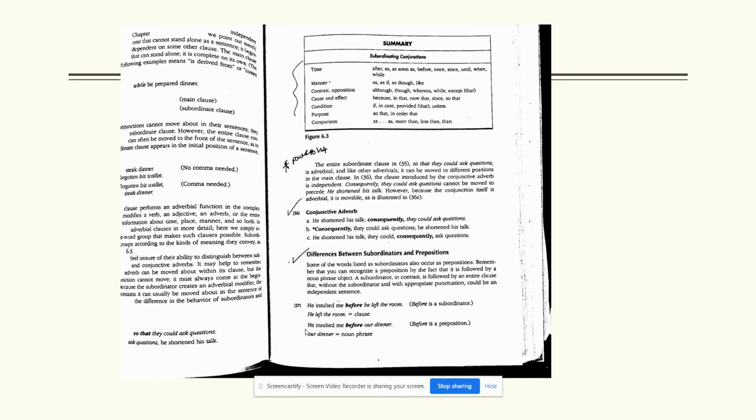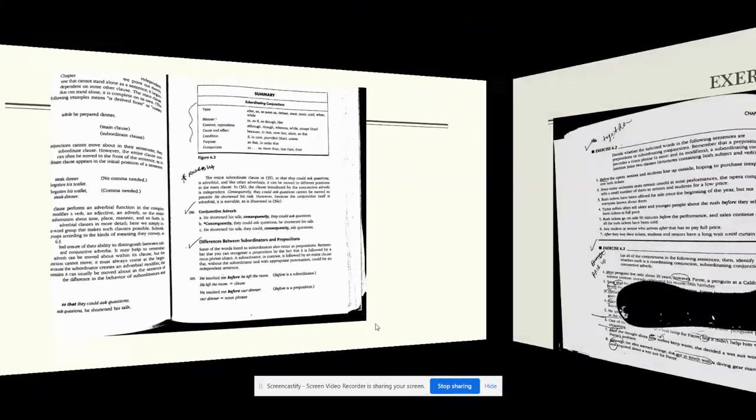And then on down, the very last sentence here, I've lost my cursor. Here it comes. He insulted me before our dinner. Before our dinner is a prepositional phrase. See the difference? Before in the first sentence introduces a whole clause, but in the second sentence, before simply introduces a noun. It's a preposition. The noun doesn't have a verb or complements following it.